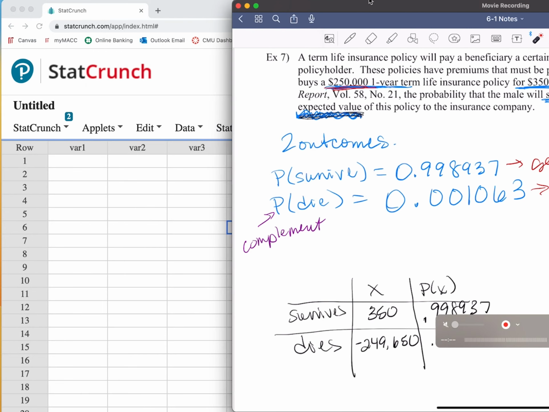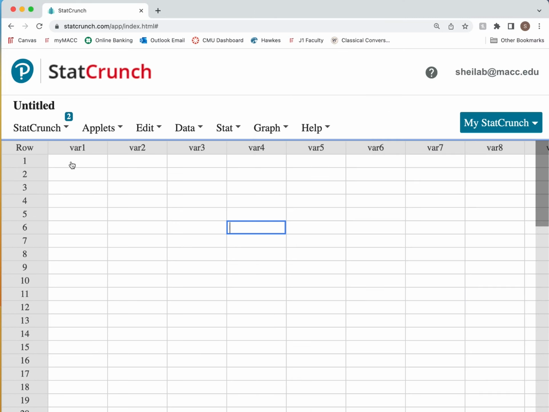So I'm going to scoot this over a little bit. I didn't have these plugged into StatCrunch already. Oh, I can't see that. So I was hoping I could see both of those on there, but I can't. So it's 350 and negative 249,650, where variable 2 is 0.998937, and the probability of dying is 0.001063.